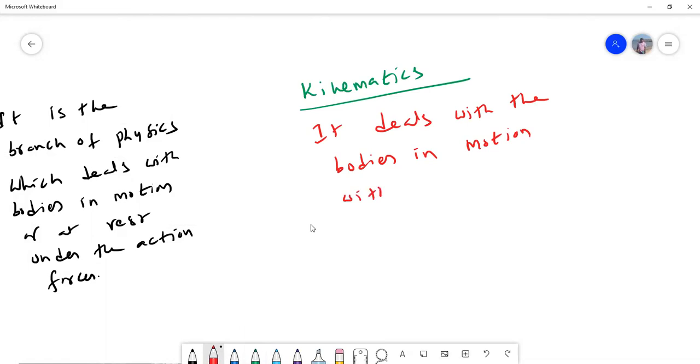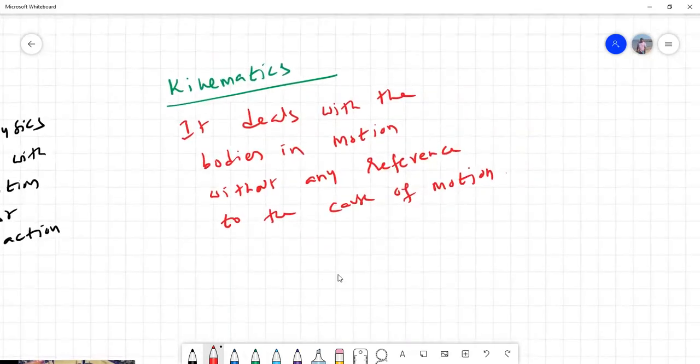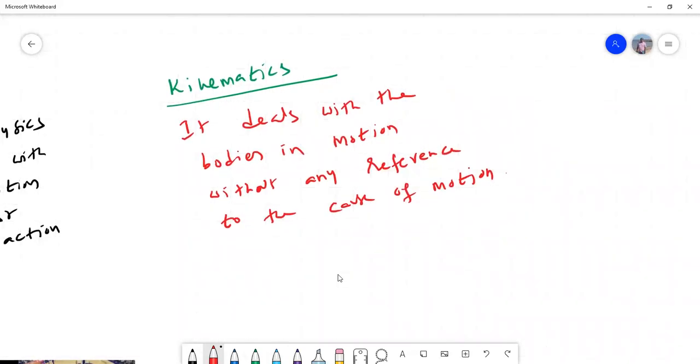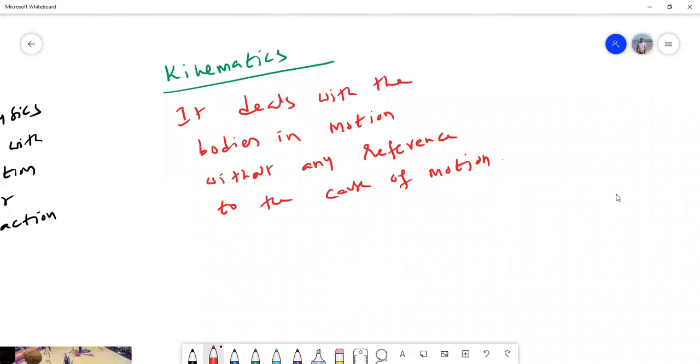without any reference to the cause of motion. Since it is a branch of dynamics, what does kinematics deal with? Kinematics deals with the bodies in motion. But remember here, we don't consider who caused the motion.